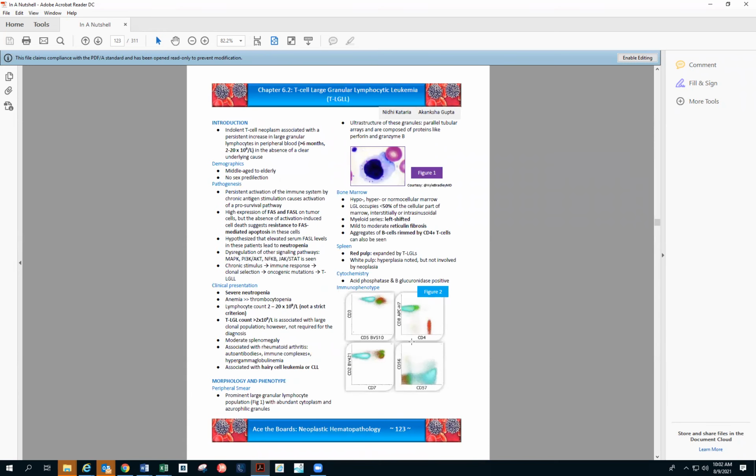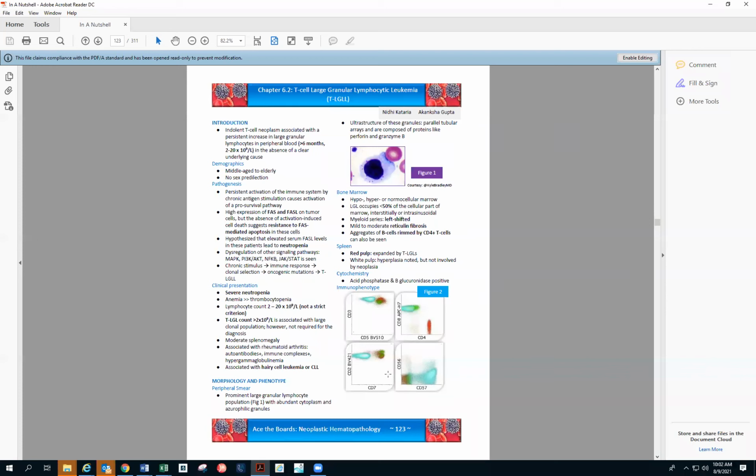So again, over here we have a case that has some downregulation of CD5, as you see over here. These are the normal T cells, and CD3 is positive. And then this aqua population is also positive for CD8. So that's what we know, that it is CD8 and CD57 positive. 16 can be positive, but 56 will be negative.